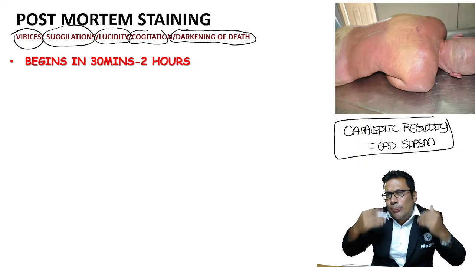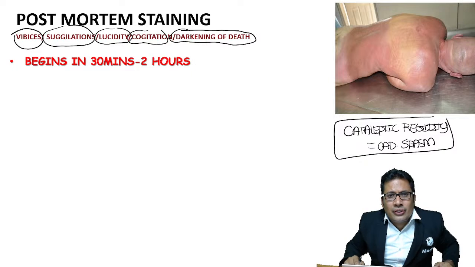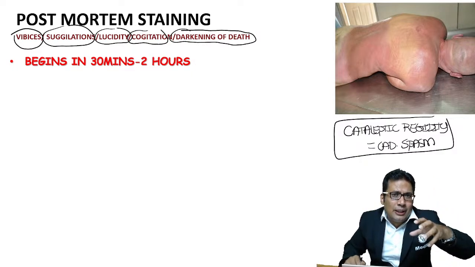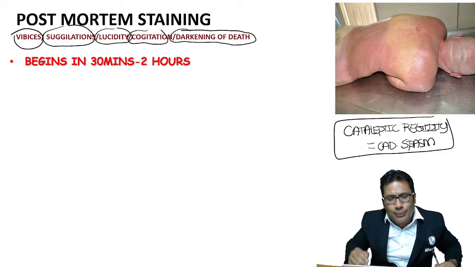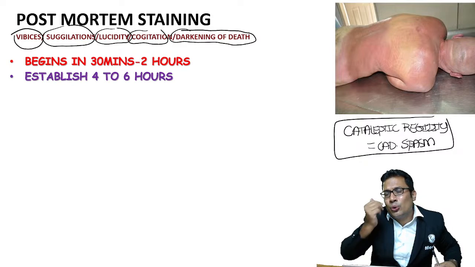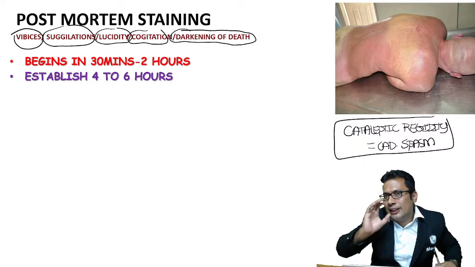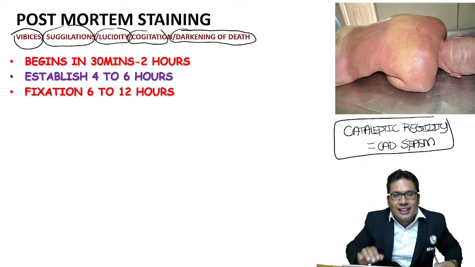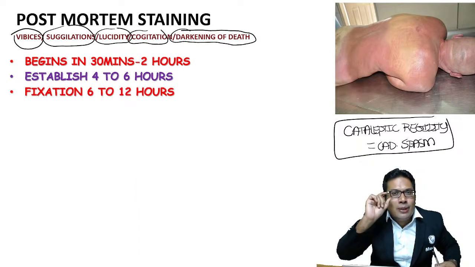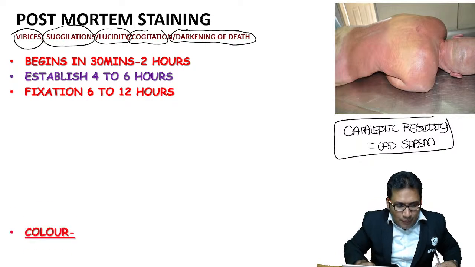Now, come back to the postmortem staining. The postmortem staining begins in 30 minutes to 2 hours. So when a person dies, within 30 minutes, the blood will collect in the dependent area. So that is the postmortem staining. Established in 4 to 6 hours, everywhere in every part of the body, especially the dependent area. The question asks fixation 6 to 12 hours. What do you mean by fixation? RBCs from the blood vessels enter into the tissues, no blanching occurs.